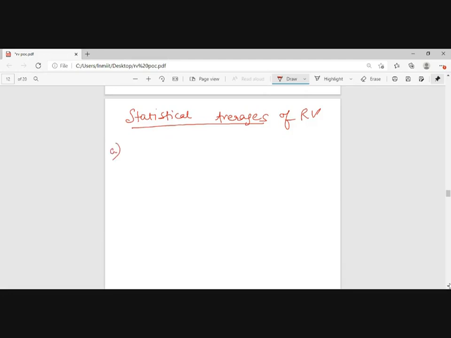First is the mean. The mean of x, we represent it using the expectation function E. So the expectation of x, or mean of x, will be equal to the integral from minus infinity to infinity of x fx of x dx. We will be finding the mean using this.